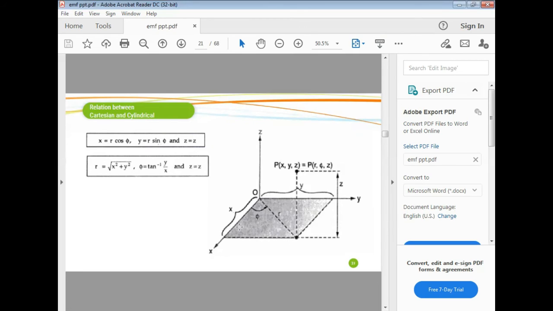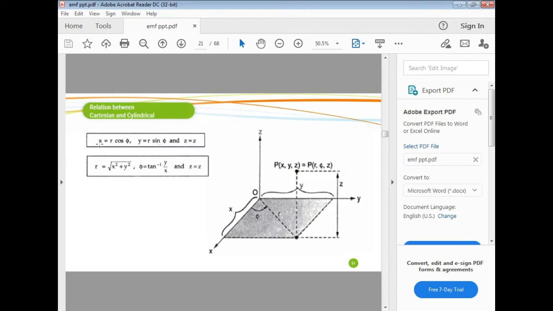This is angle phi, and this is 90 degrees. Using the Pythagoras theorem, we get x equal to r cos phi, and y is equal to r sin phi. The z is common to both rectangular and cylindrical, so z equals z.